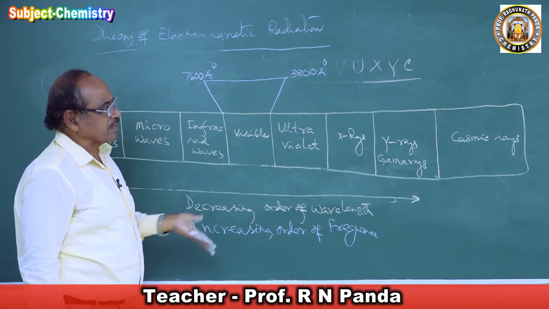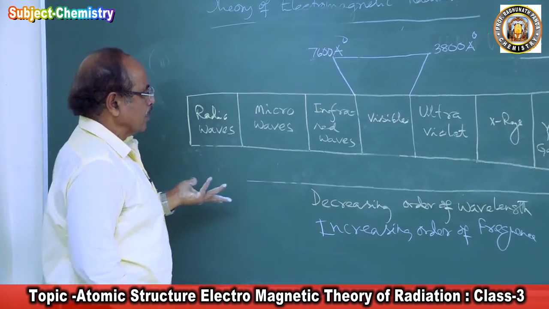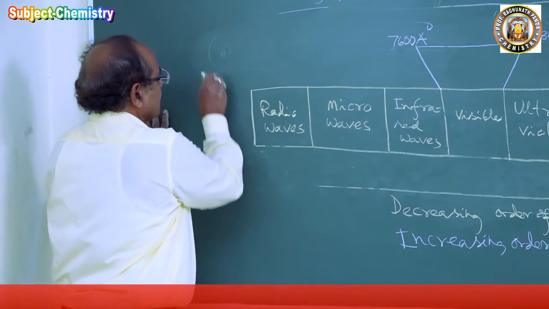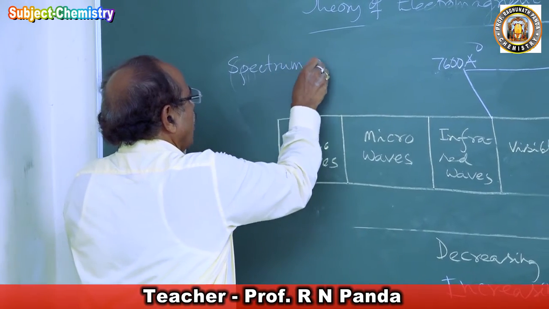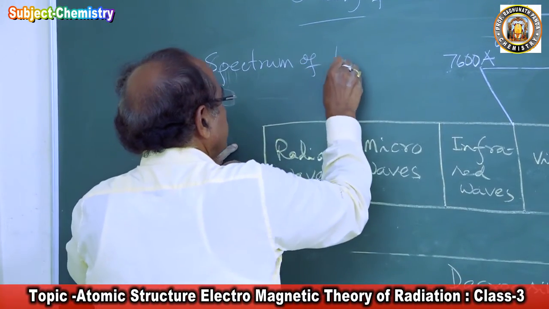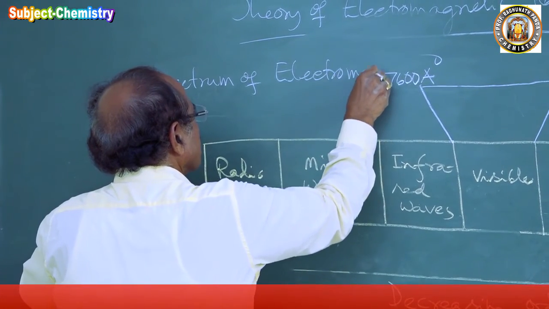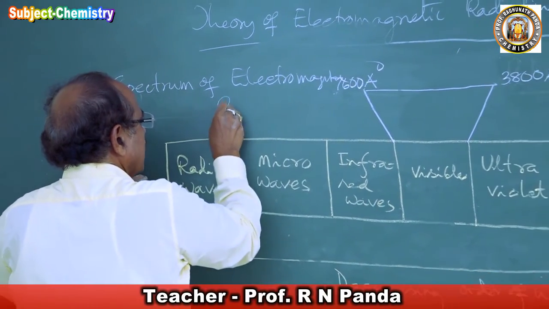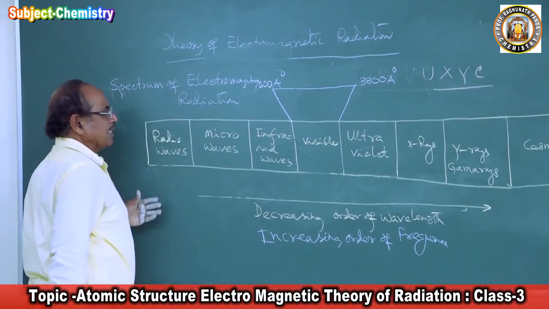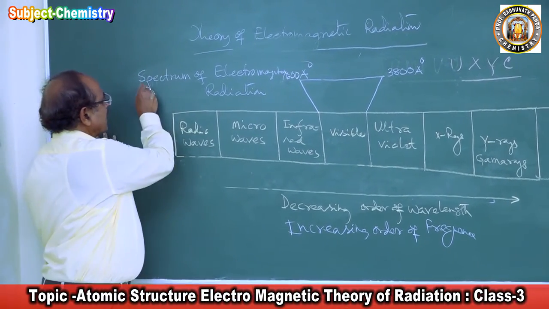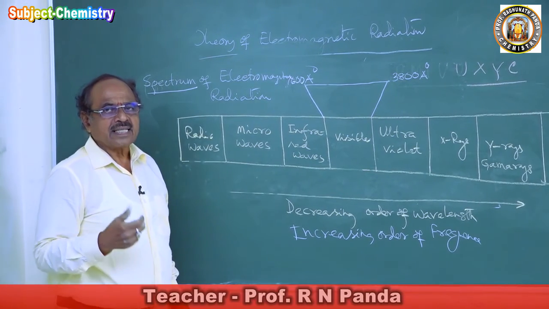We will be reading the spectrum. This is called the spectrum of electromagnetic radiation. What do you mean by the word spectrum? Spectrum means an arrangement.